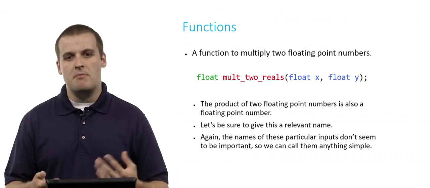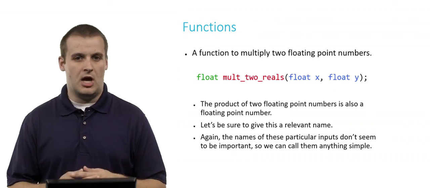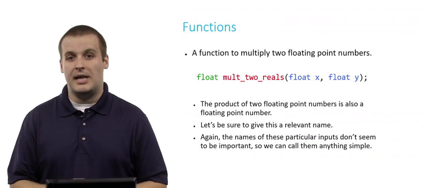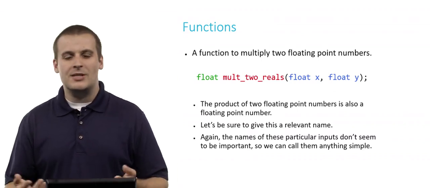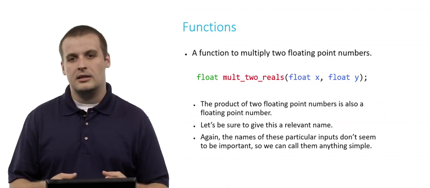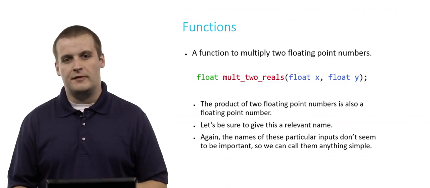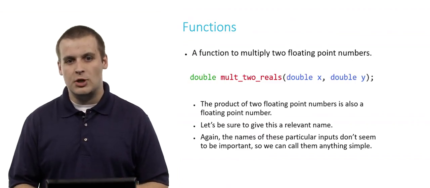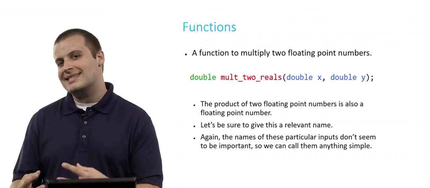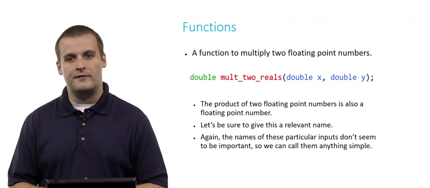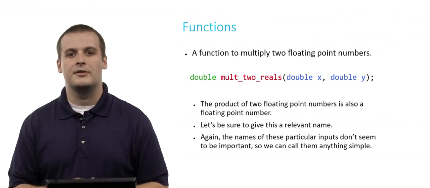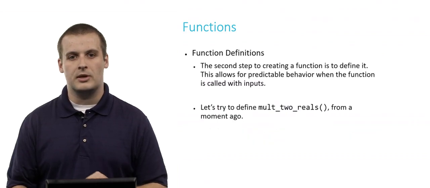We want to give it a relevant name. Multiply 2 reals seems fine, but you could really call it mult2floats or multfloats, anything like that, as long as it gave some actual meaning to what this black box was going to do. And again, in this case, we don't seem to have any meaning attached to the names of the variables we're passing in, so we can just call them x and y. Now, if you call them something else, that's totally fine. And in fact, if you did this declaration using doubles instead of floats, if you recall that doubles are a different way to more precisely specify real numbers or floating point variables, that's totally fine too. Either one of those would be fine. In fact, there are several different combinations of ways to declare this function, but these are two pretty good ones.